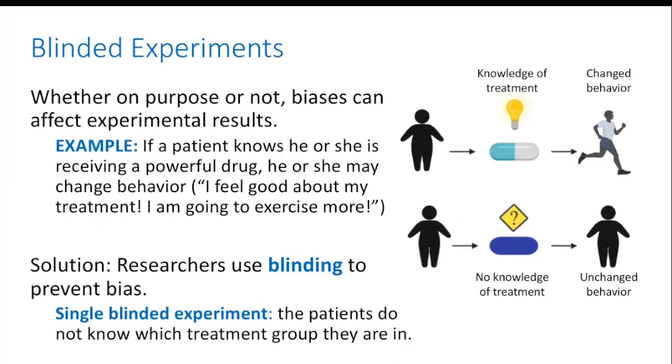The solution to this is to use single blinding to keep patients from knowing which treatment group they are in so they don't change their behavior. This will help make sure the results of the study are actually due to the treatment and not a change in patient behavior.